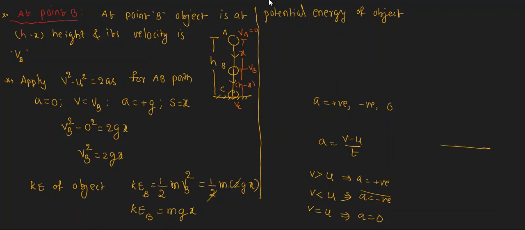The acceleration acquired by a body falling due to the earth's gravitational force is called acceleration due to gravity. It is denoted with plus g. Due to the earth's attraction force, the object has gravity, that's why it is said to be acceleration due to gravity, that is plus g, because while falling down its velocity increases. If you throw any object upward, while going upward its acceleration is minus g because its velocity decreases with time. Have you understood? Yes sir.